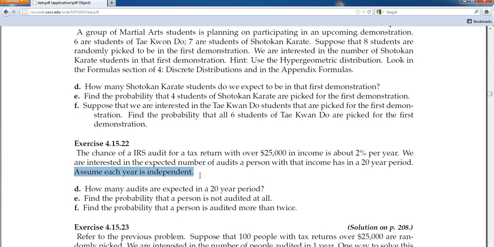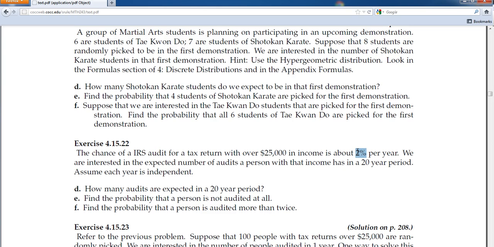So since they're assuming they're independent, we are going to check for a fixed 20-year period, and there is a given chance of 2% probability. Sounds to me like we got ourselves a binomial on our hands, because each year you either are or are not audited. All right. So first off, the first question is, what random variable are we testing?